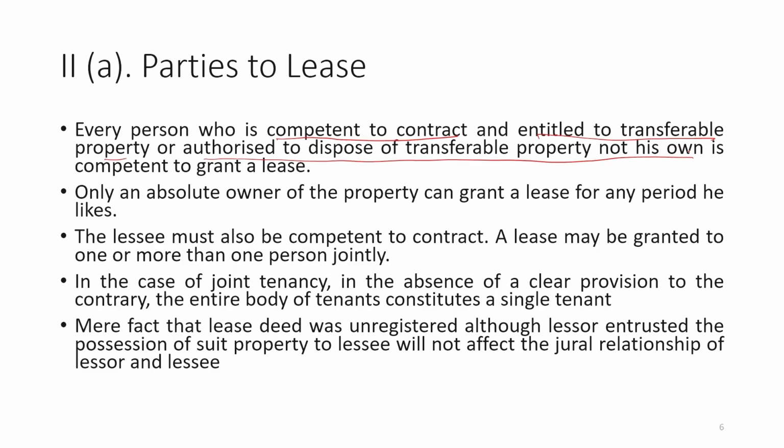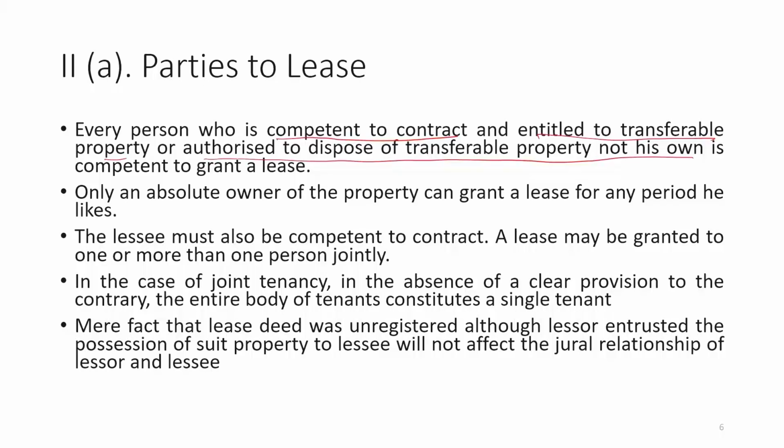So, first come to the competency to contract. By competency to contract, generally we mean that there is free consent and the party is a major. That means a person must be above 18 years and of sound mind. Whereas, entitled to transferable property means the person must be the owner of that property. Only an absolute owner of the property can grant a lease for any period.